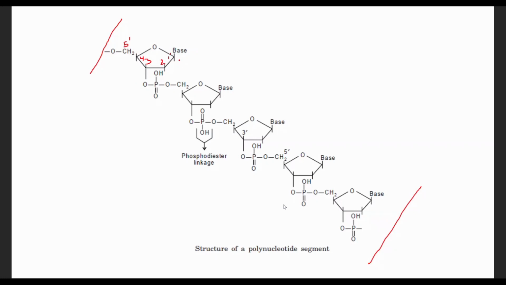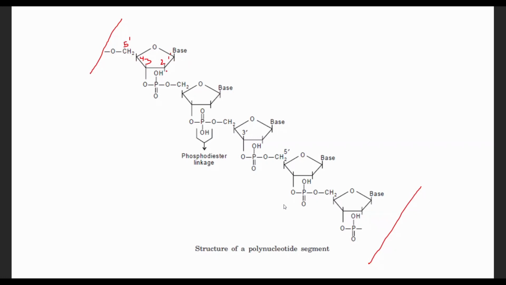The carbons here are labeled with primes: 1 prime, 2 prime, 3 prime, 4 prime, and 5 prime, the element found in the sugar units. So the sugar binds the base and phosphate. The base is attached at carbon number 1 of the sugar. The phosphate is attached at carbon number 5 of the sugar.